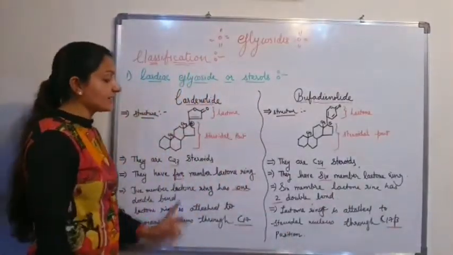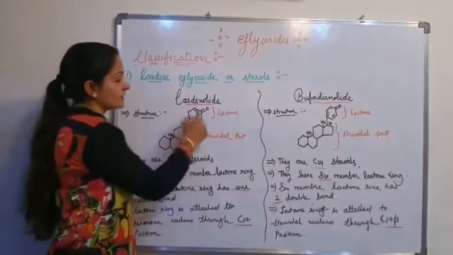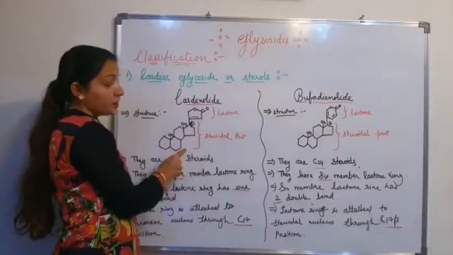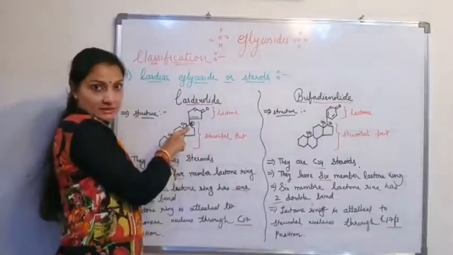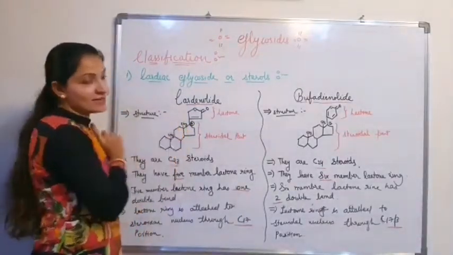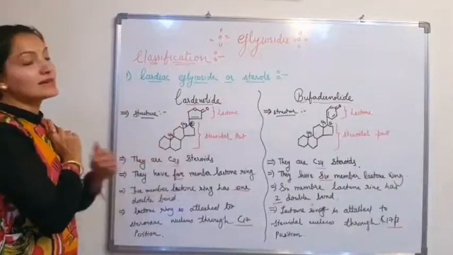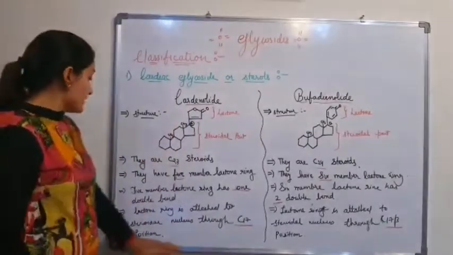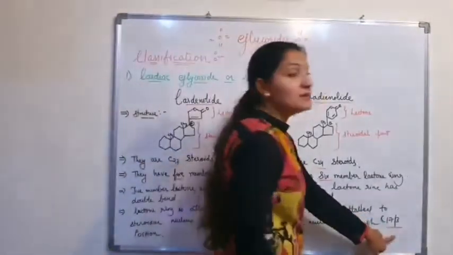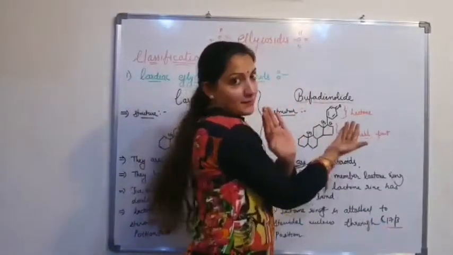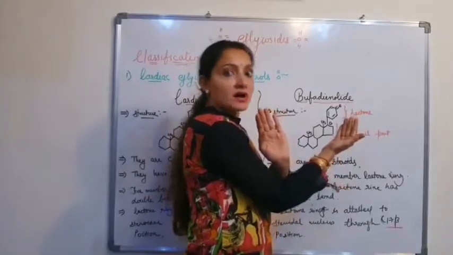Now the lactone ring is attached to the steroidal moiety. This lactone ring and steroidal moiety are attached at carbon 17. So the C17 position is where the lactone ring is attached to the steroidal part, on the beta position.